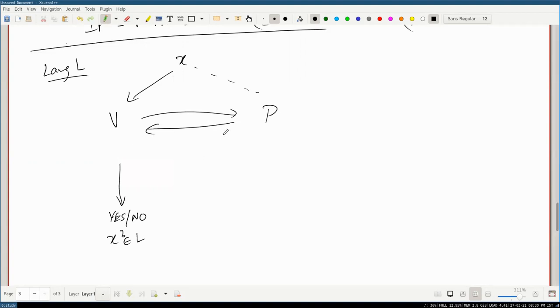Now the thing is, the prover wants to help the verifier, but not at its own cost. So you want to make sure that the prover can communicate with the verifier and tell all the answers, but at the same time make sure that the verifier does not learn anything about the prover's algorithm or process, other than the fact of yes or no. This one bit of information is all it can gain from the prover.